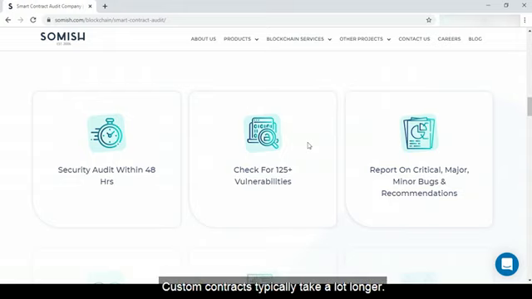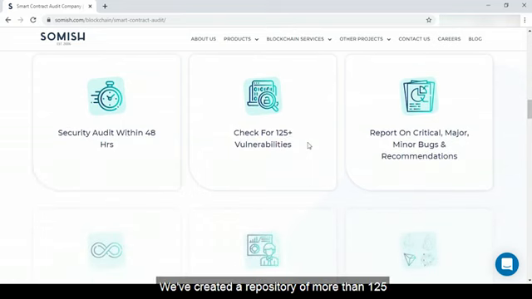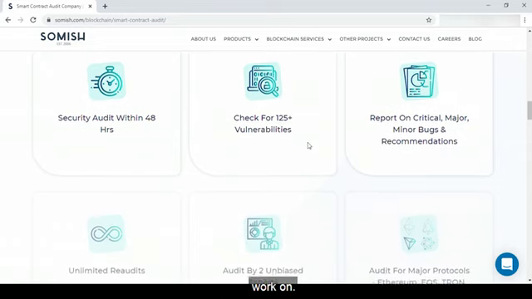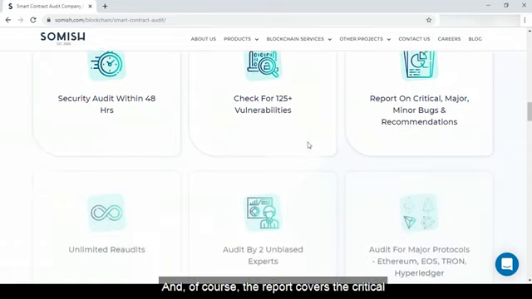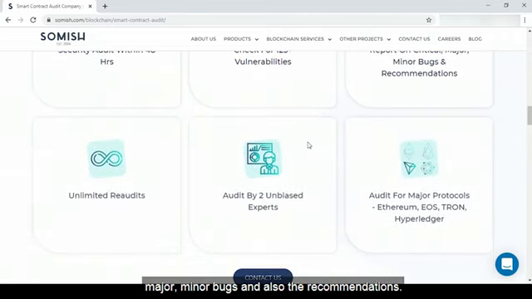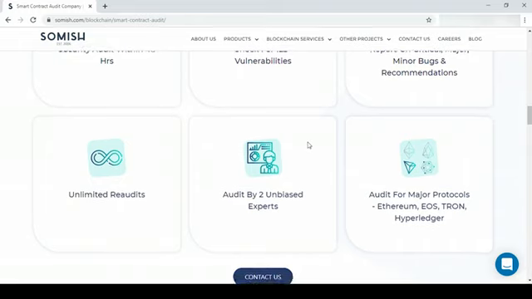Custom contracts typically take a lot longer. We've created a repository of more than 125 checks which we do on all smart contracts that we work on, and of course the report covers the critical, major, minor bugs and also the recommendations. We also offer a concept of unlimited re-audits. So once we've prepared the initial report and then you want to refactor the code, we can keep going back and forth until the time you are happy.